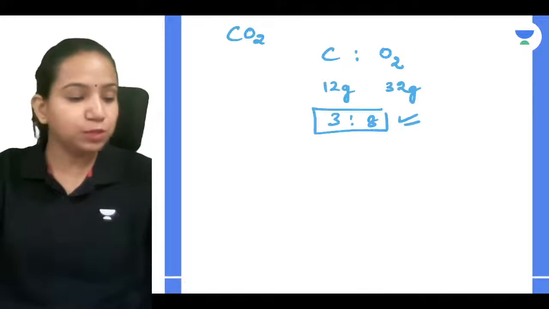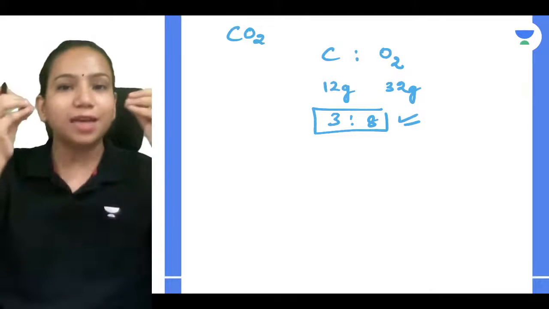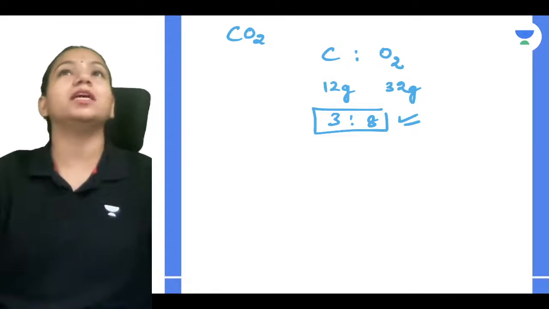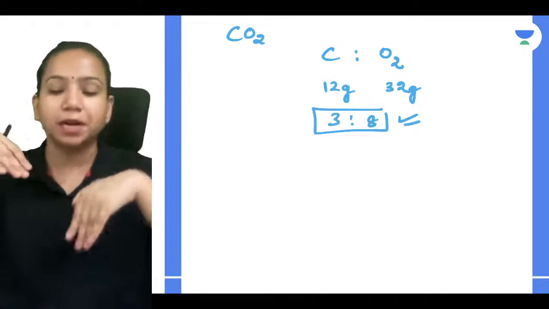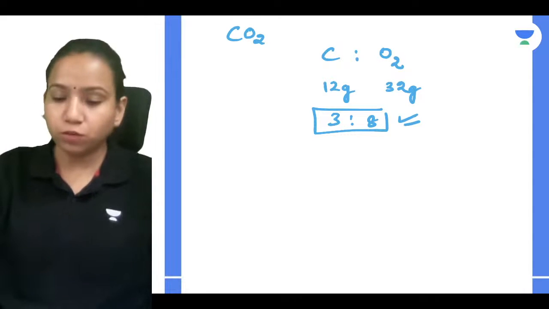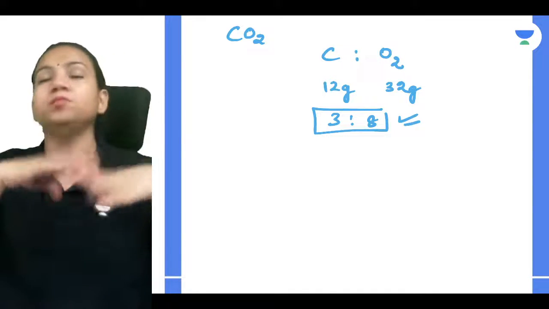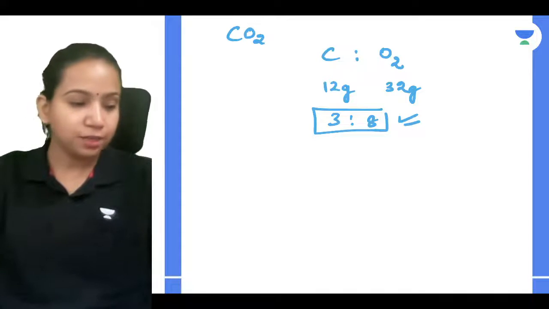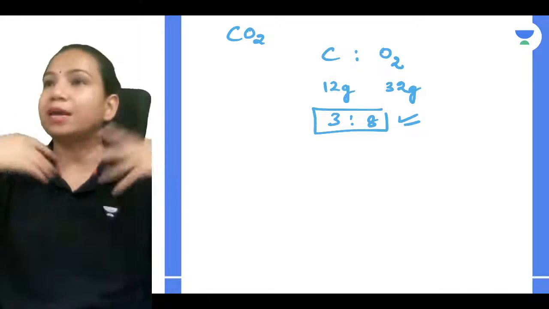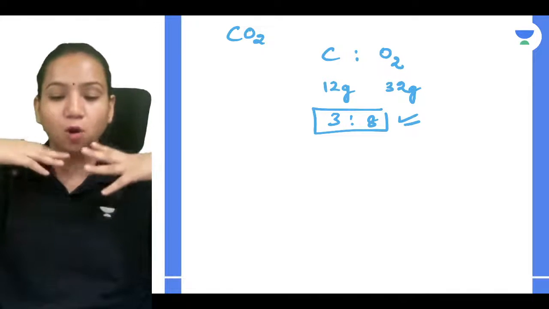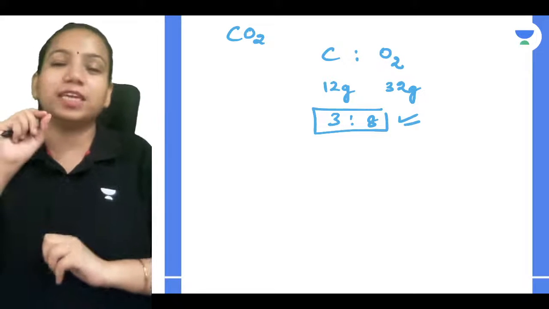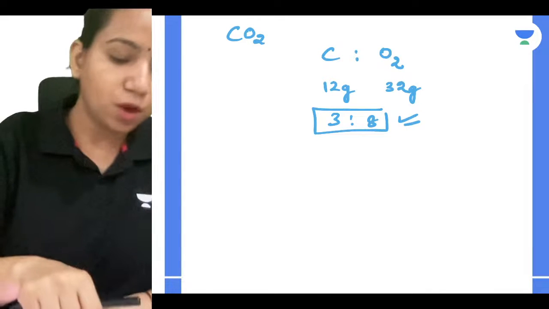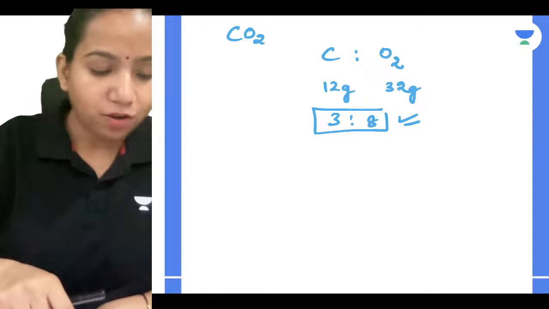We understood it with very simple examples: whether I am exhaling carbon dioxide, or you, or any person, the president, the prime minister, they will also be exhaling the same carbon dioxide, which has a 3:8 mass ratio. Very good.